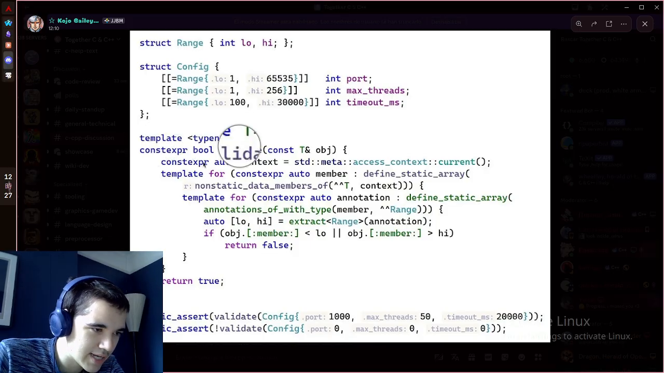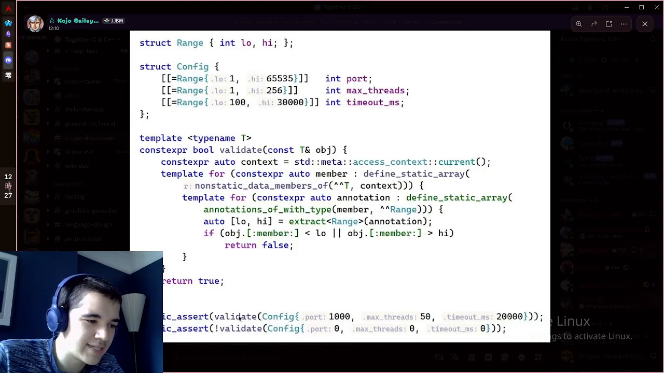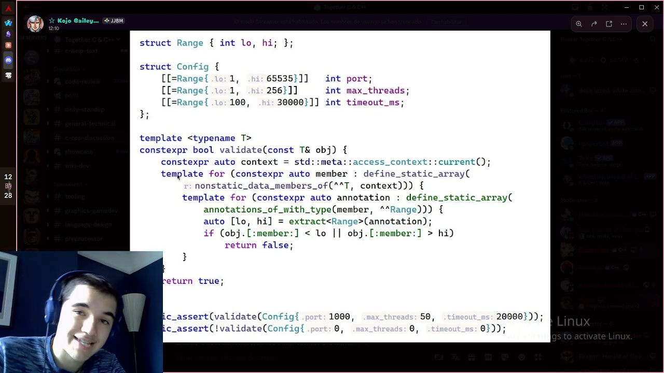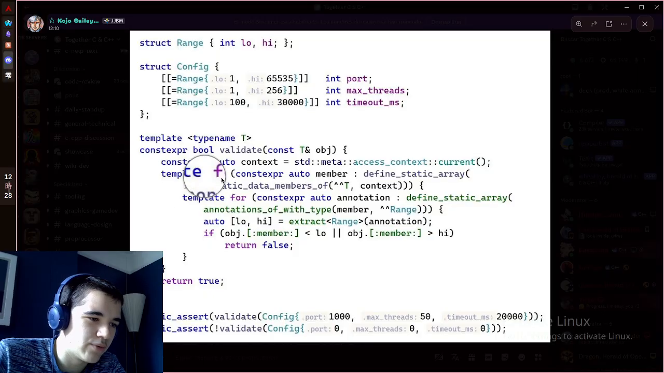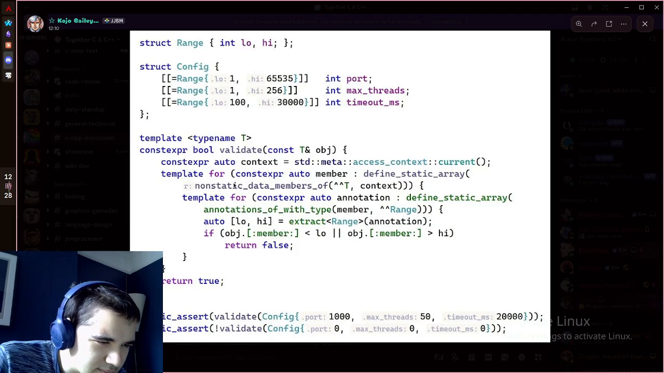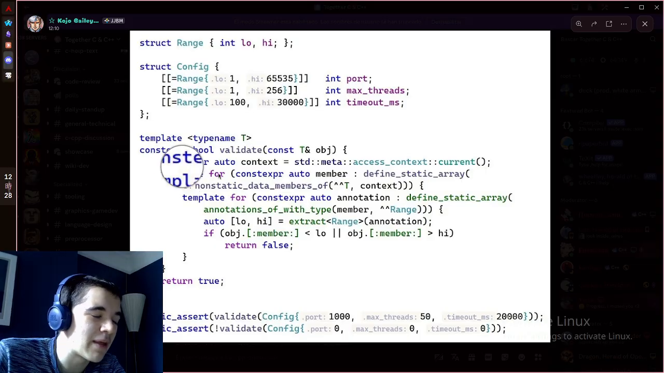So you have a templated function called validate, which can take in any object, which is pretty cool. It has to be consteval because it's reflection, and then you get the context like this with std::meta, which comes from the meta library, I believe. And then you have a template for, which is a new kind of for loop, which works the same, but okay, this code is formatted really weirdly. Anyway, you have a template for, which is a templated for, I don't know how to describe it, but